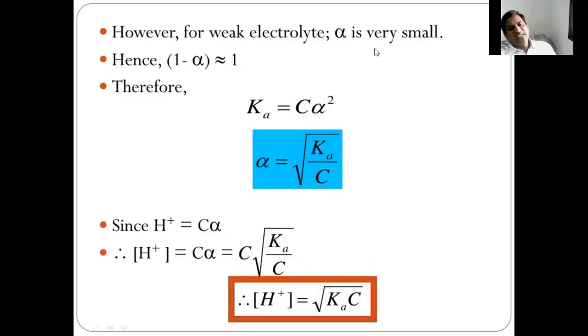For weak electrolytes, alpha is very small, hence 1 minus alpha is equal to 1. Therefore, the equation is K is equal to C alpha square. So the degree of dissociation, alpha, is equal to under root of K by C.